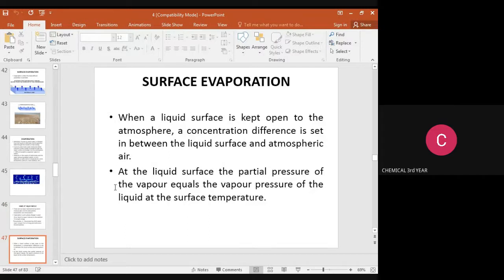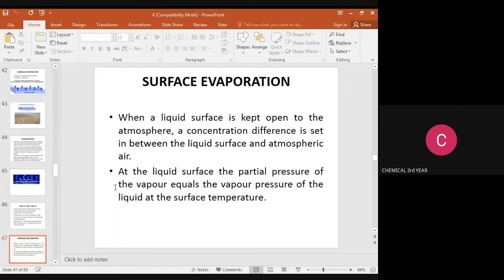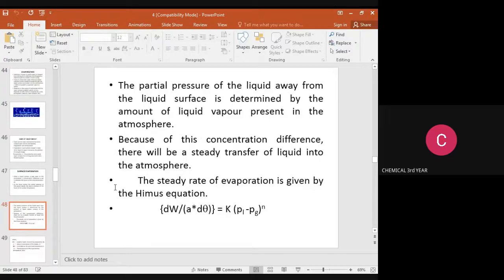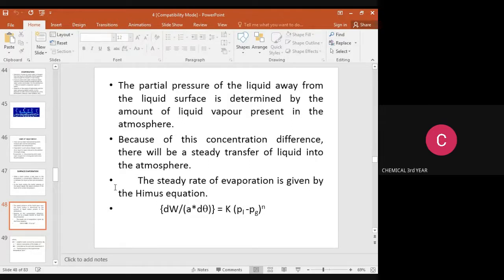Next, moving on to surface evaporation. When a liquid surface is kept open to the atmosphere, a concentration difference is set up between the liquid surface and the atmospheric air. At the liquid surface, the partial pressure of vapor equals the vapor pressure of the liquid at the surface temperature. The partial pressure of the vapor away from the liquid surface is determined by the amount of liquid vapor present in the atmosphere. Because of this concentration difference, there will be a steady transfer of liquid into the atmosphere.